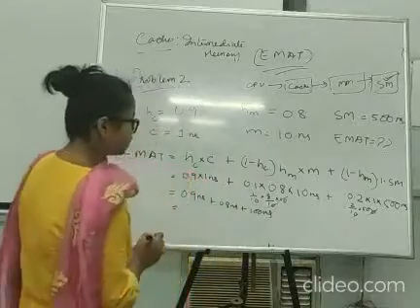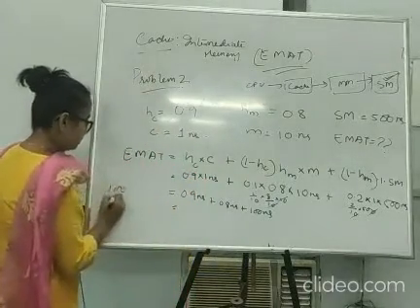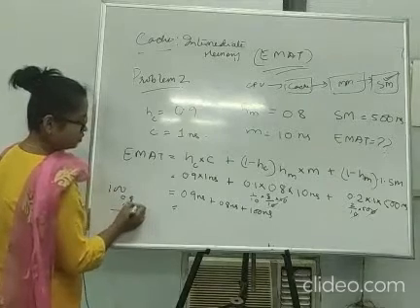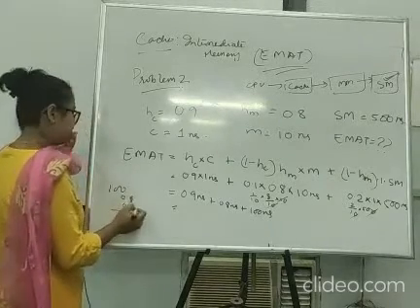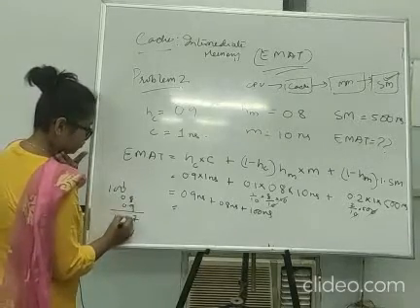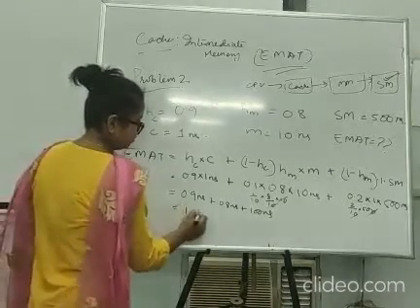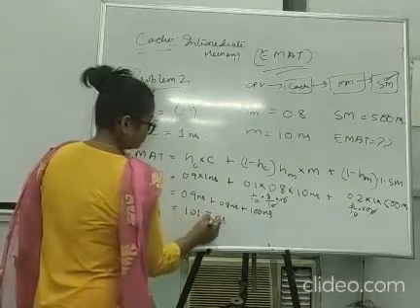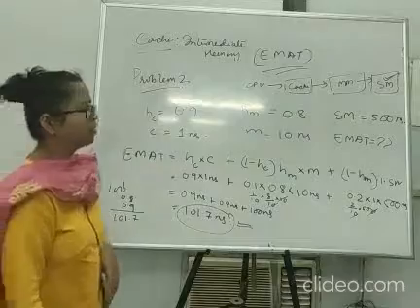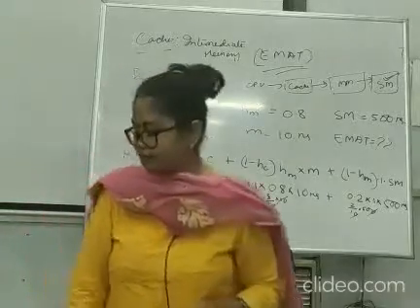So what is the answer we are finally getting? 100 plus 0.8 plus 0.9, so 9 plus 8 is 17, that is 101.7 nanoseconds. So this is the answer. Okay, I hope you got the idea, everyone.